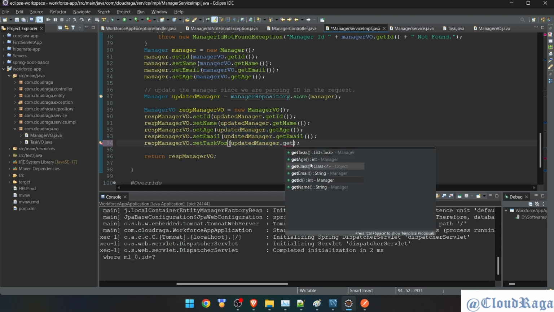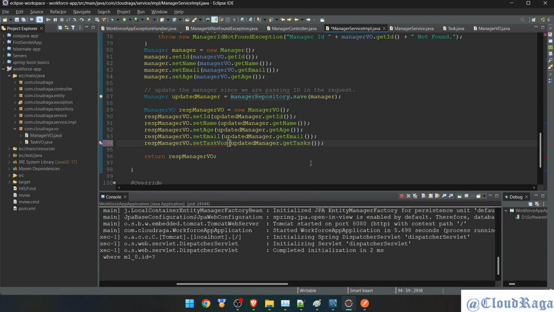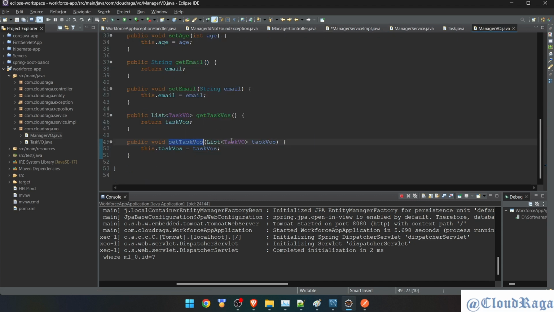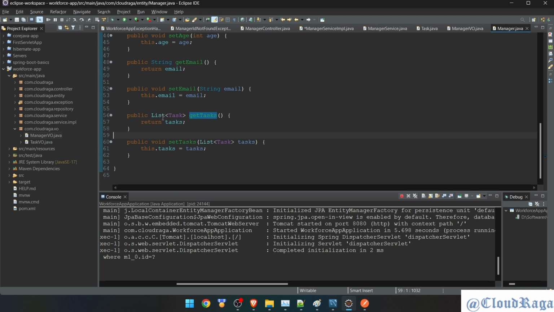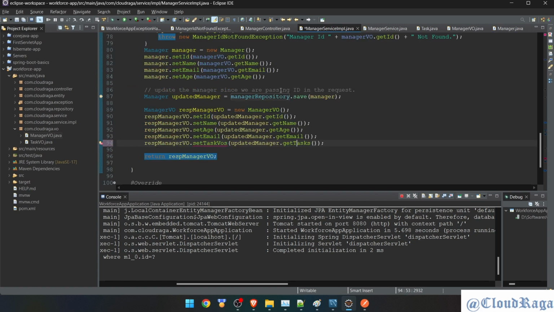dot get tasks. Okay, what is it saying now? List of task view. Okay, now I'm just showing you what is the cause here. This is task views, sorry, set task views, and it takes a list of task VO. Going back to the implementation, what does this return? It returns a list of task. So both are different types. That means you have to run a for loop to get all the details from here, all the task details.